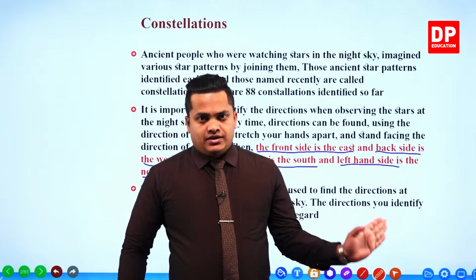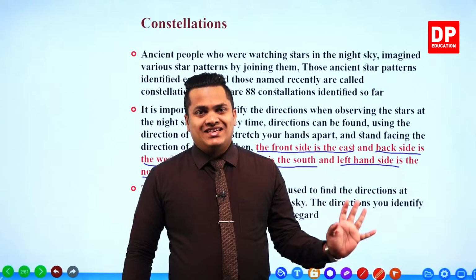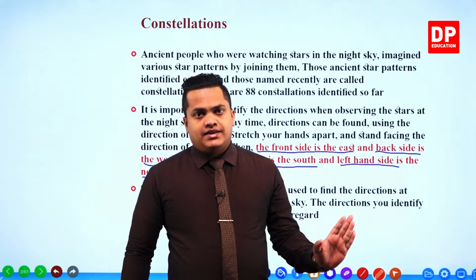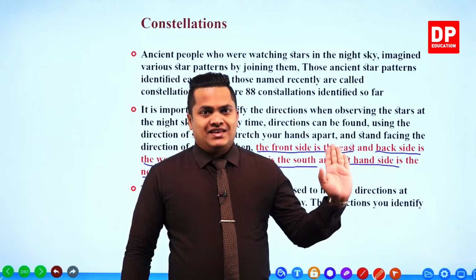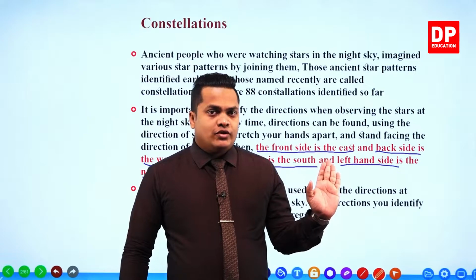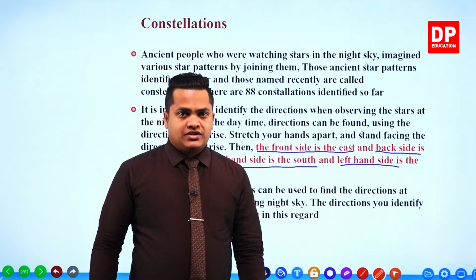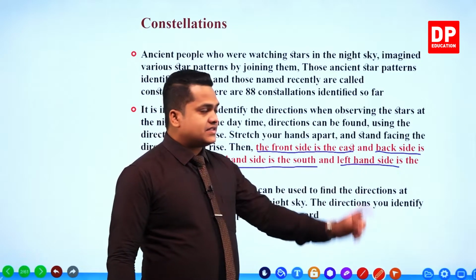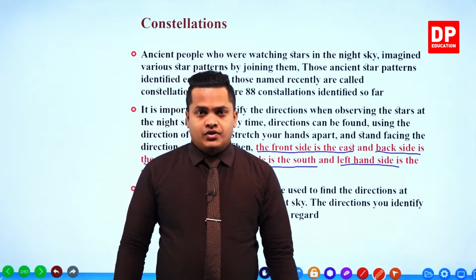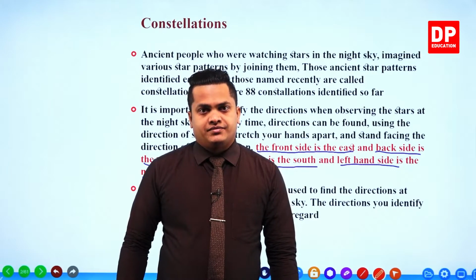Then you go to that place and you face the east direction by checking the sunrise. When you are facing the east direction, your backside is going to show the west direction, your right hand side is going to show the south, and your left hand side is going to show what? The north direction. Okay, so this is how you identify the main directions, my dear children.